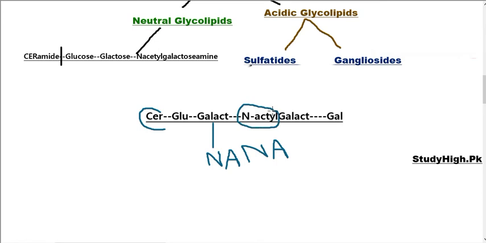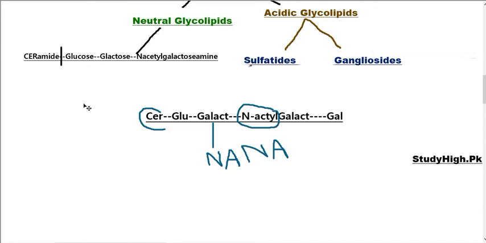N-acetylgalactosamine. This N-acetylgalactosamine is further connected with another galactose monomer. In total, 3 galactose are present in this compound and 1 glucose, whereas only one N-acetyl neuraminic acid is present. So what will be the name of this compound?